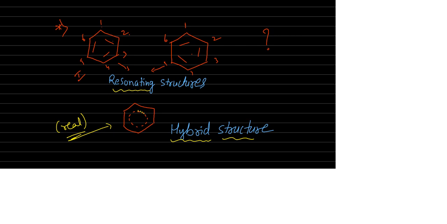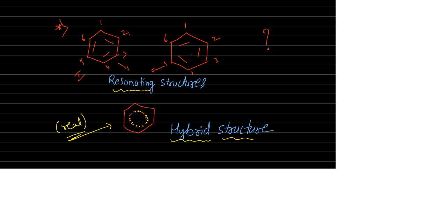The second structure is telling that between 2 and 3 also a double bond is there. So I am writing all dotted. That means this pi bond nature is moving continuously. There is no particular pi bond between two carbons; it is there between all carbons.